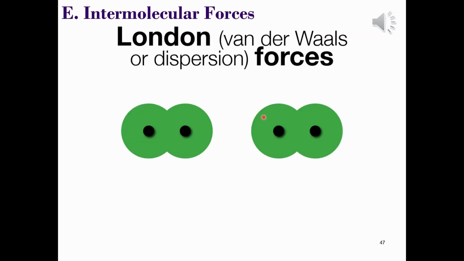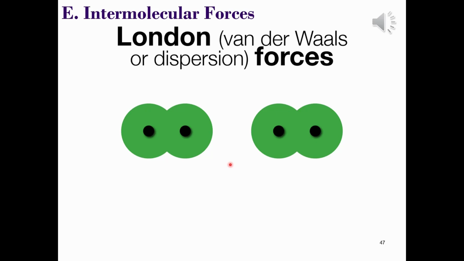The last type of intermolecular force under discussion is the London force. Sometimes you'll hear this referred to as a van der Waals force or a dispersion force. Now these individually are very weak, but there's usually an additive effect whereby when there are enough of them, they can actually end up being the predominant force that holds molecules together and is responsible for the increase in the boiling point, despite there being other stronger intermolecular forces such as hydrogen bonds.